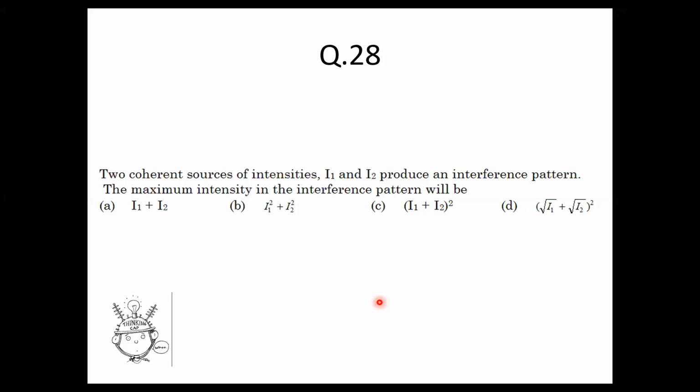Then what is the maximum intensity in the interference pattern? 28 will be option D, under root of I1 plus under root of I2 the whole square. So here the answer is option D.